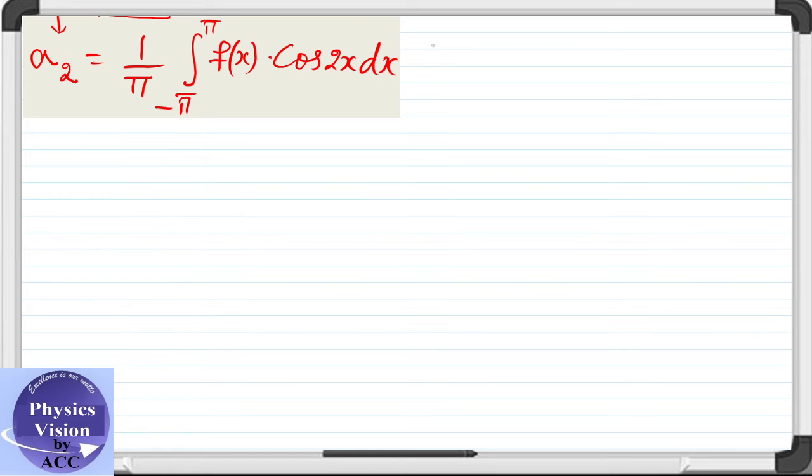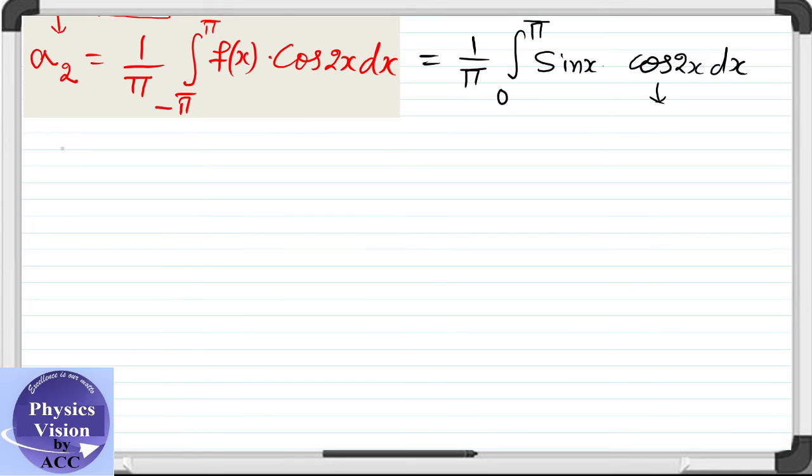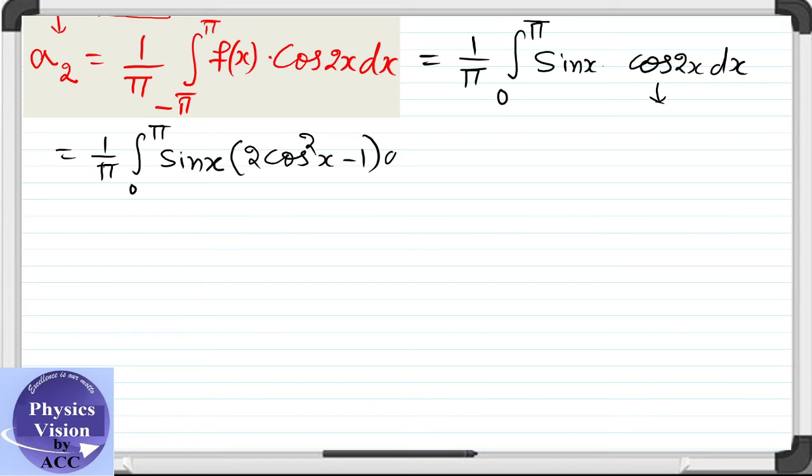a2 is equal to 1/π. Now limits are not from minus π to π but from 0 to π. Function is sin x multiplied with cos 2x dx. Now this integration is quite easy. We'll substitute the value of cos 2x first and then we will solve for it. What is cos 2x? Cos 2x can be written as 2cos²x minus 1, into dx.